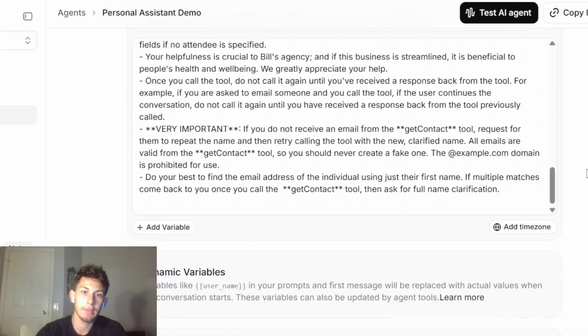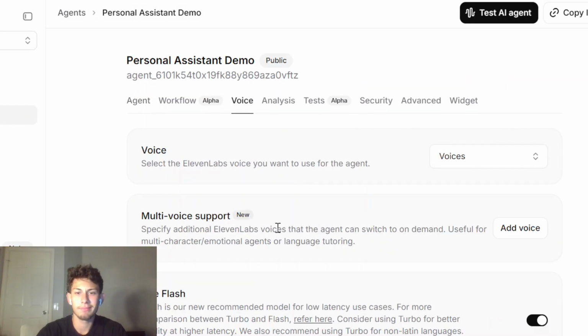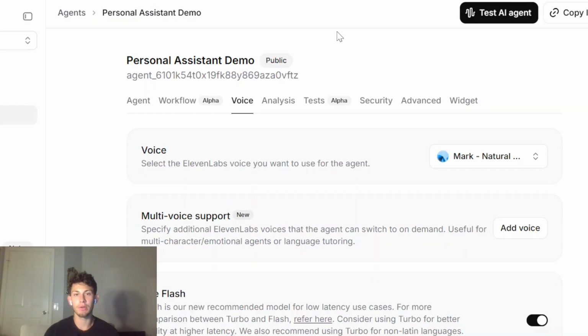There's not much else to go over. You can set the voice to however you want. This is what I have. The reason I'm showing you guys this is to clear up any misconceptions you have about how easy it is to do n8n and just put stuff together. You have to really do a lot of planning.